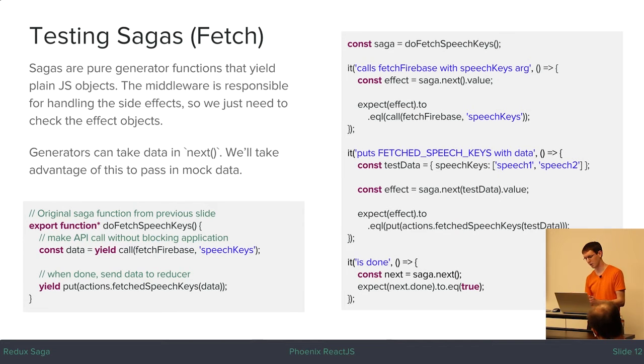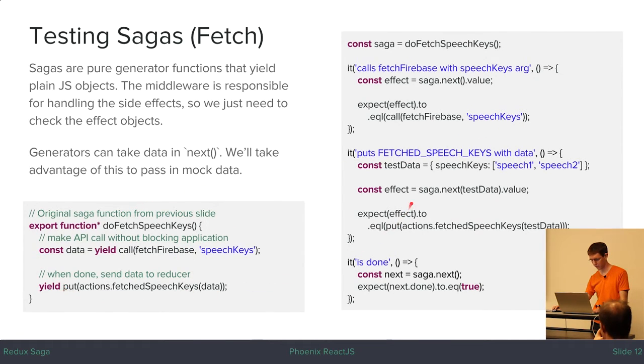they should call. So when we're testing sagas, we just need to check that the objects that they're yielding are the correct objects. So here we first iterate it. We expect the first effect out of here to be this call function with the correct argument.